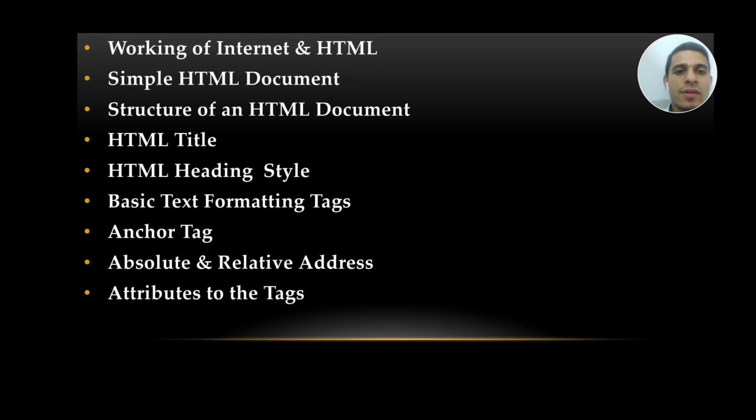After that, the next is attributes to the tag. Now what do attributes mean? In easy language, an attribute is nothing but you can consider it as a property of that particular tag which it contains, and which property is used for what purpose, you will learn when we start the practical concept of HTML.